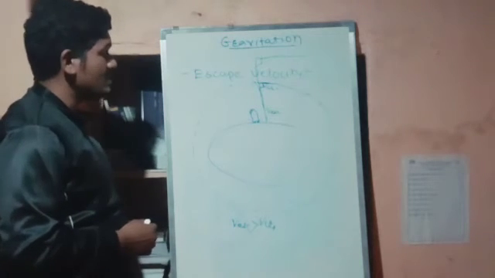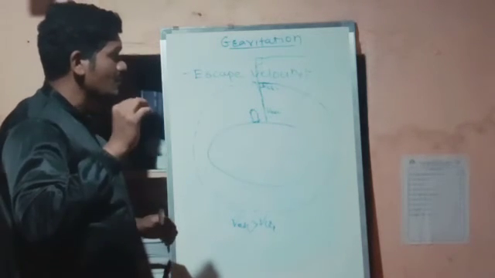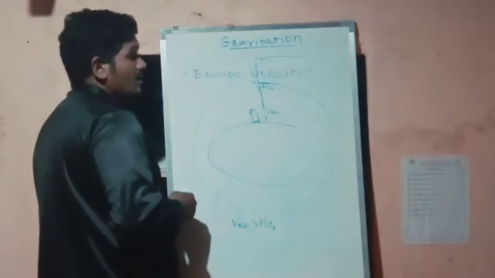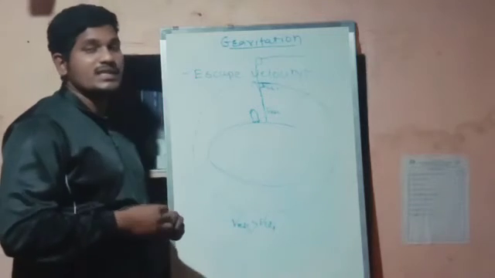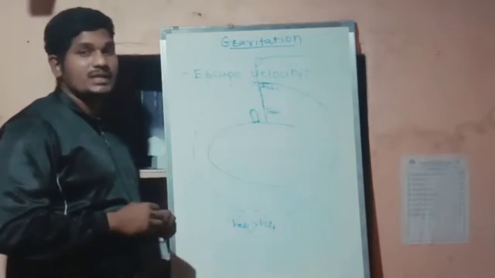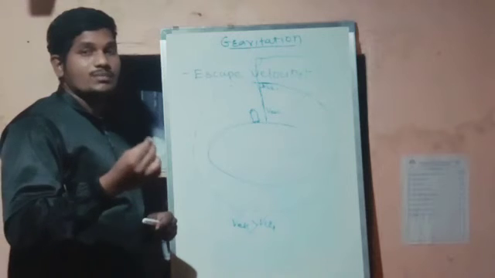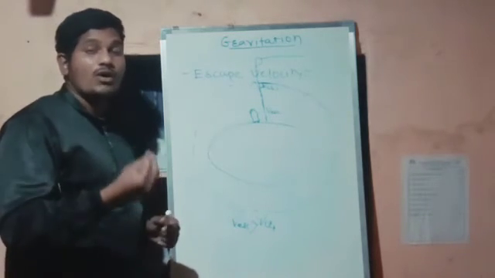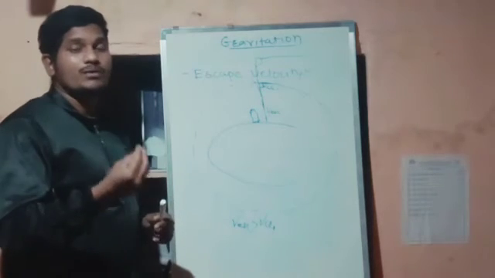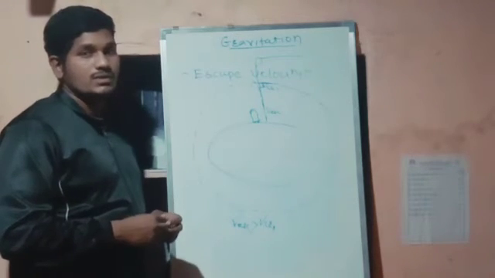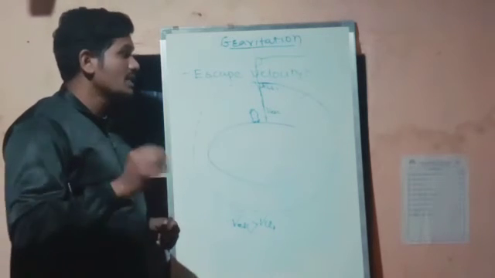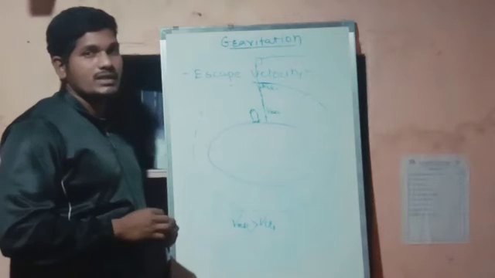Now, in simple language, escape velocity means the velocity with which an object will become free from the Earth's gravitational force. The velocity with which the object becomes free from the Earth's gravitational force is called the escape velocity.